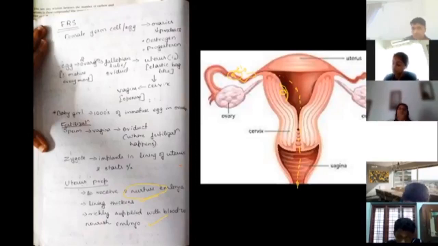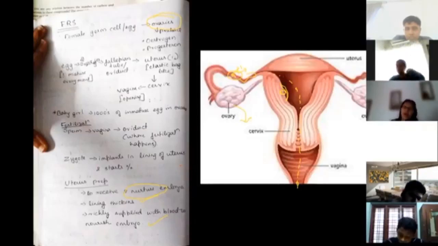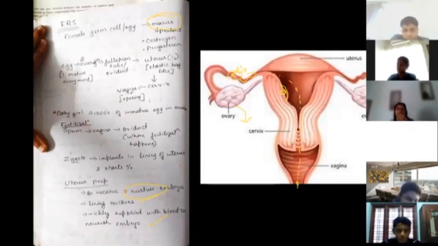Okay, I'll just go through this particular slide again. Female germ cell is going to be produced in the ovary. Ovary is also going to produce 2 important hormones, okay? Estrogen and progesterone. Now, one mature egg is going to be created every month from one of the 2 ovaries, and it is going to pass to the fallopian tube. And both of the fallopian tubes are going to come and join to the uterus, and after which is the cervix, and cervix is going to open through the vagina.